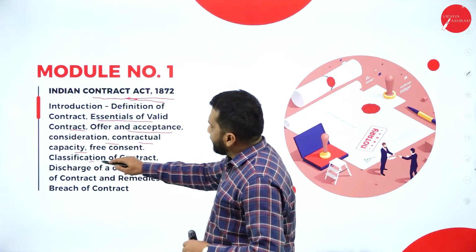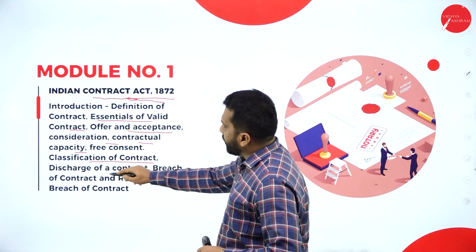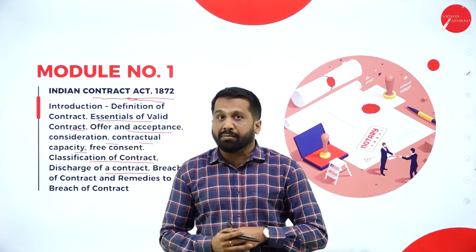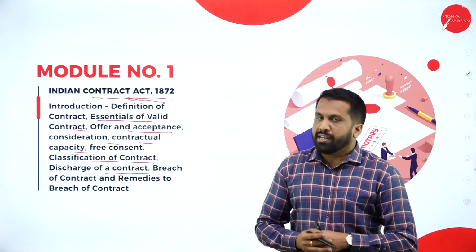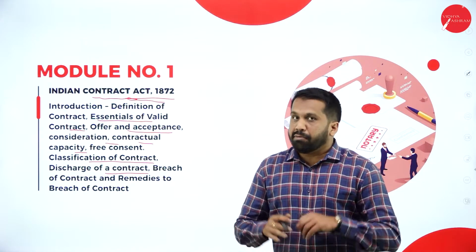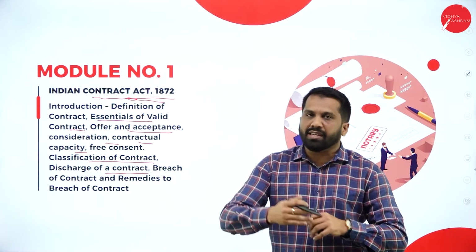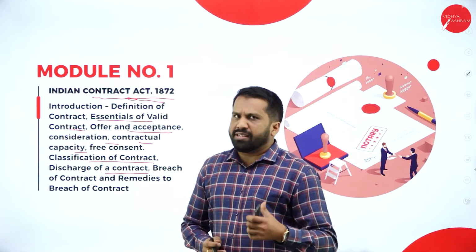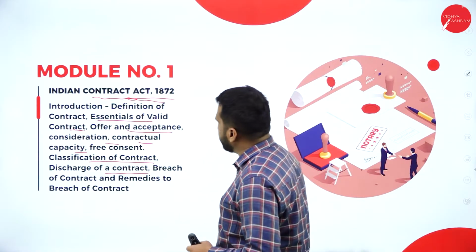Then, classification of contract, discharge of contract. Discharge is nothing but termination of contract. If you are not able to complete, you can discharge. If you have completed your work, it will automatically get discharged. All these things you will learn in this.